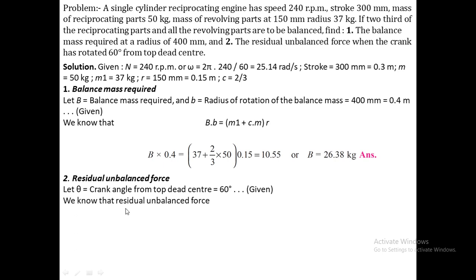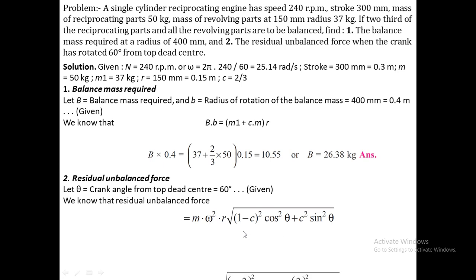Then we know that the residual unbalanced force, the vertical and horizontal unbalanced force, is equal to m into omega square into r under root of (1 minus c) square into cos square theta plus c square into sin square theta. This equation also we discussed in a previous video.